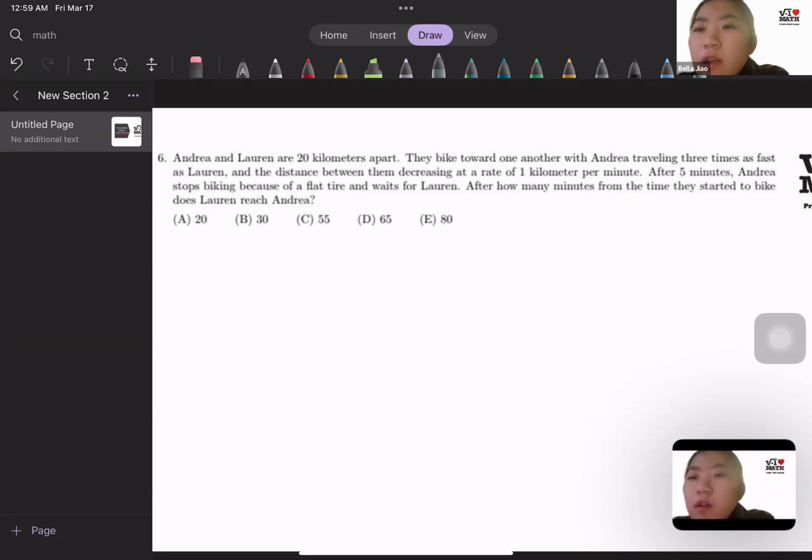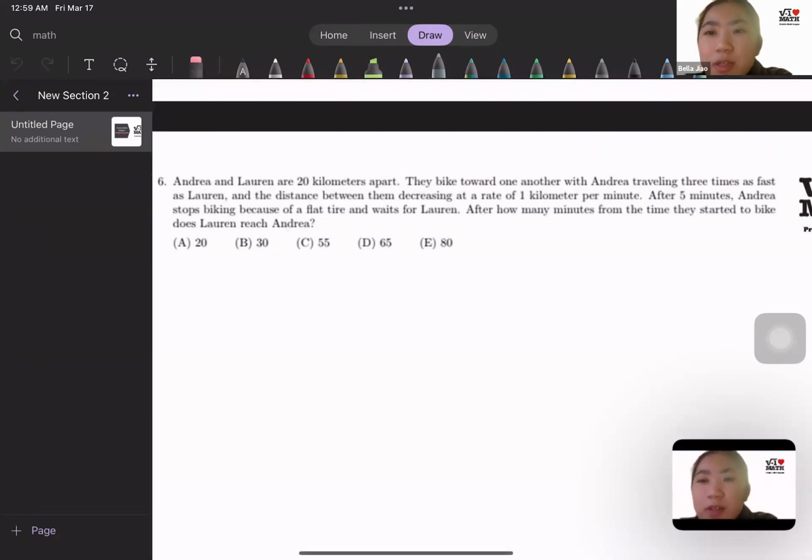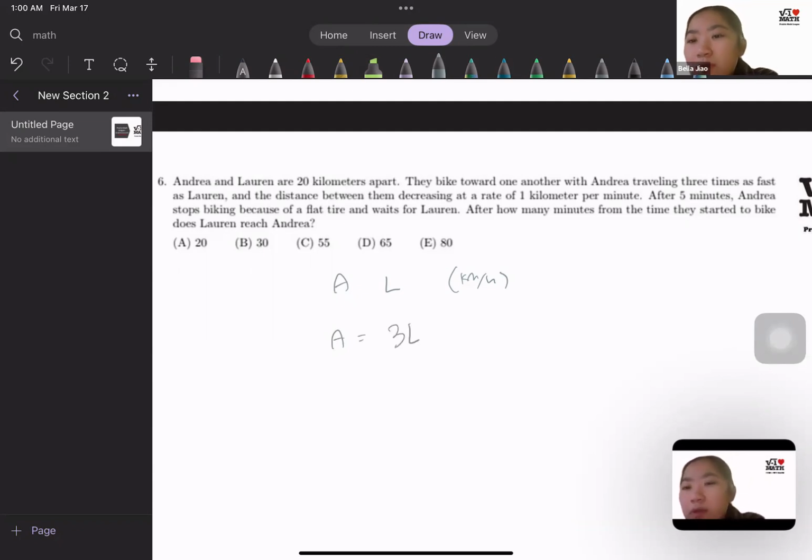And we want to know how many minutes from the time they started does it take for Lauren to actually reach Andrea. Okay, firstly, let's establish Andrea's speed and Lauren's speed in kilometers per hour as A and L, right? Know that this is km per hour. Okay, so A is equal to 3L because Andrea always travels 3 times as fast. A plus L is equal to 60, right? Because 1 kilometer per minute means that there's 60 kilometers per hour because an hour has, sorry, not 30 minutes, 60 minutes.